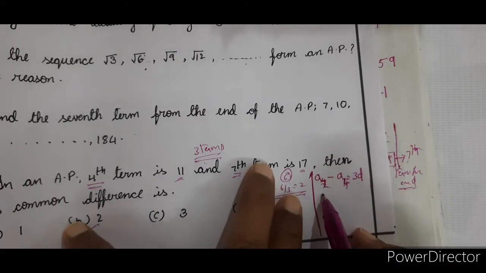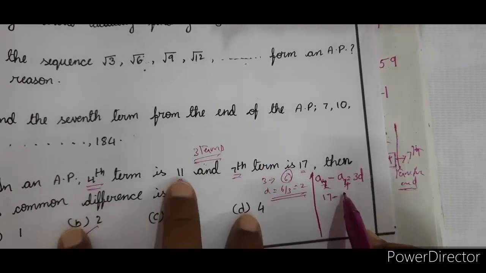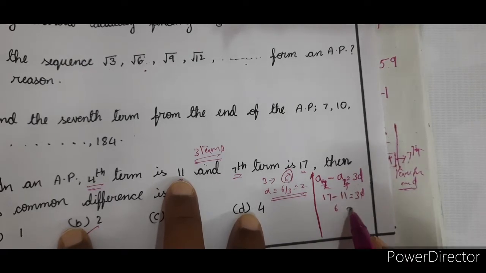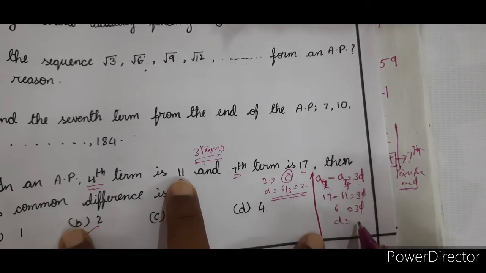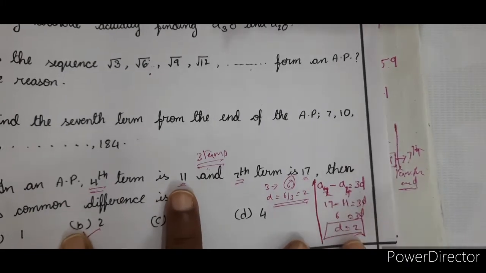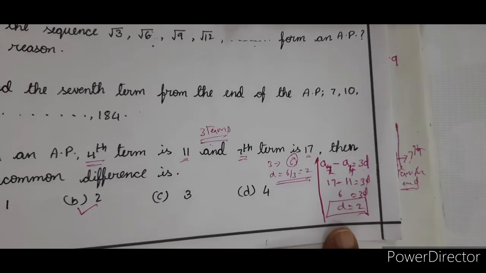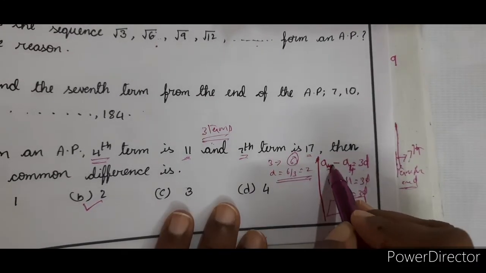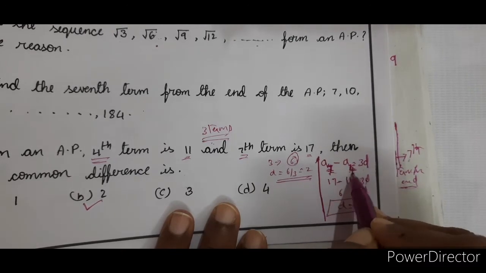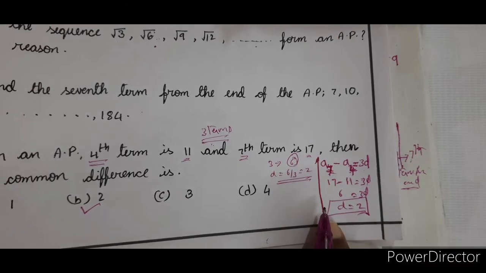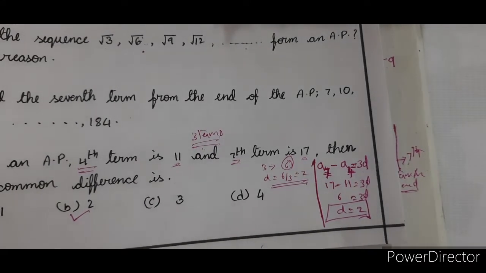What is A7? 17 minus what is A4? 11. That is equal to 6. So 6 is equal to 3d. d is equal to 2. This is how you have to write the steps if the same question is asked for 2 marks. So children, please remember writing steps depending on the marks is very, very important. Note it down.